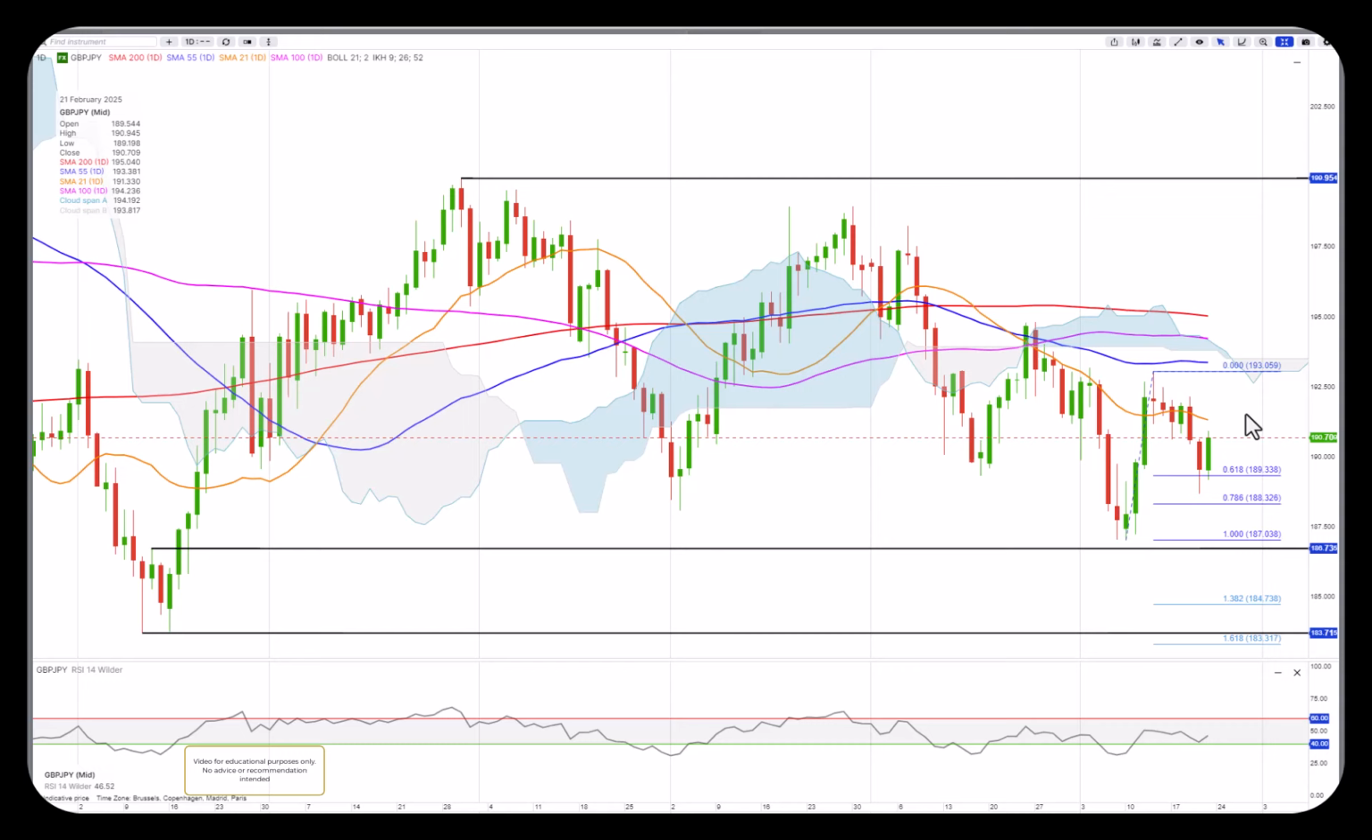Sterling yen also bounced from the 61.8, almost dipped down to the 78.86. I think we also see the bearish trend resuming fairly shortly. It really needs to get back above 193 and a bit to demolish this bearish picture.